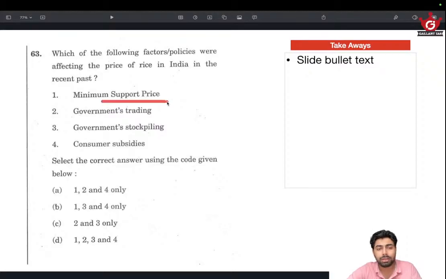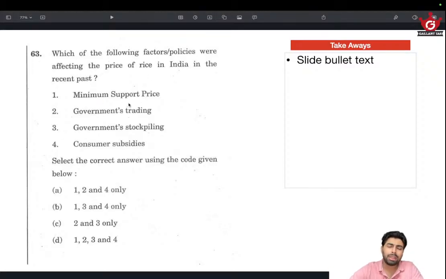Minimum support price obviously determines the price. So that is there. Government trading obviously has an impact on supply and thereby price. Government stockpiling definitely has got an impact on supply. Consumer subsidy directly is price related. So everything seems likely and everything seems like a factor affecting price of rice. Everything can affect the price of rice. Even a failed monsoon can affect the price of rice because of supply and demand.